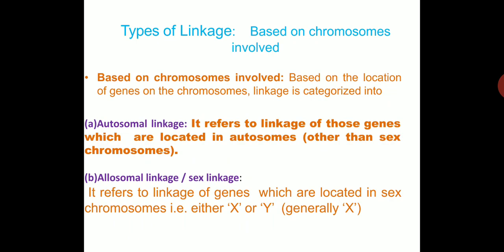Another type is allosomal linkage. Allosomal linkage means sex linkage, or you can say the genes present on the X and Y chromosomes in human beings. If the genes present on autosomes go into the next generation with the autosomes, then it is called autosomal linkage, and if the genes present on the sex chromosomes go together into the second generation, then it is called allosomal linkage.